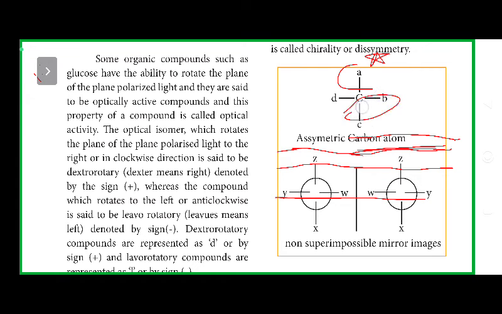You can see here carbon A, B, C, D. Sorry, my phone has stuck. Something has happened to the Zoom, so I am not able to go back.